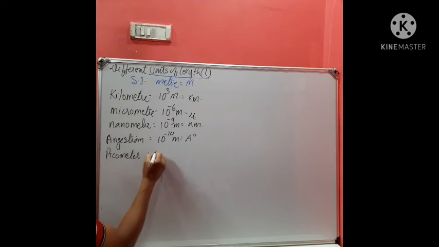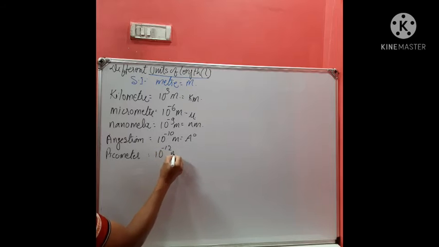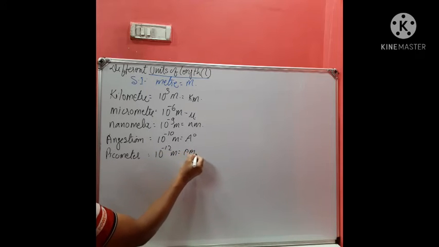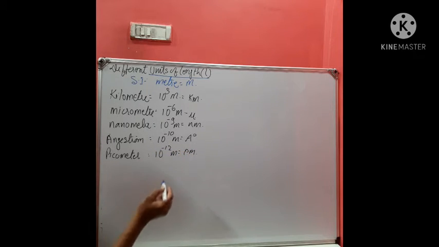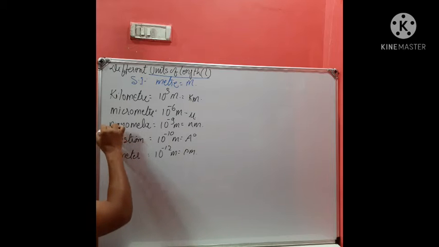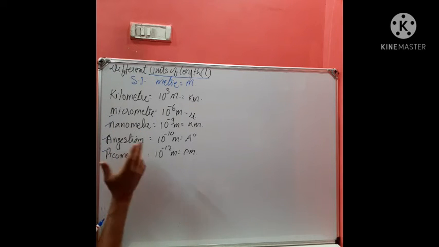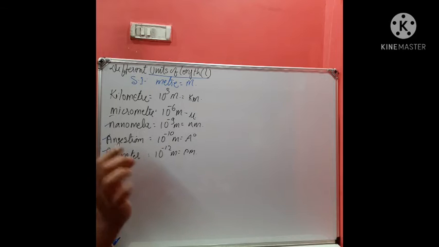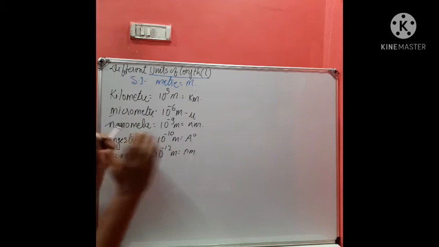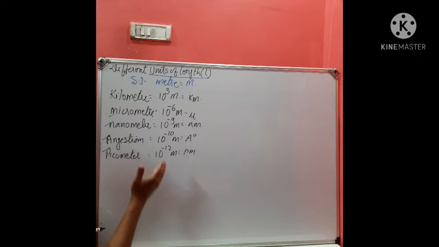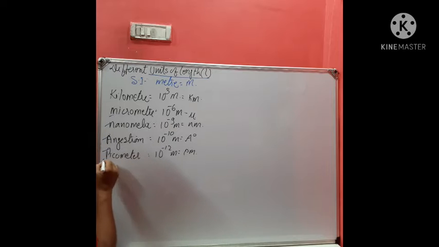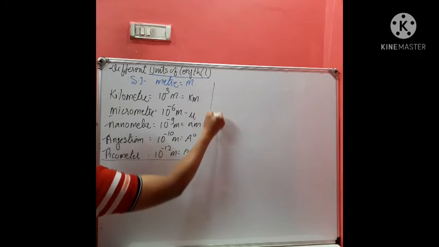This is 10 to power minus 12 meter denoted by pm. Student, actually these units like picometer, angstrom, nanometer, micrometer are used when we are measuring the length between two atoms or the radius of an atom. It is very short. Therefore, these are given with minus power of 10. So, all these things you have to learn.